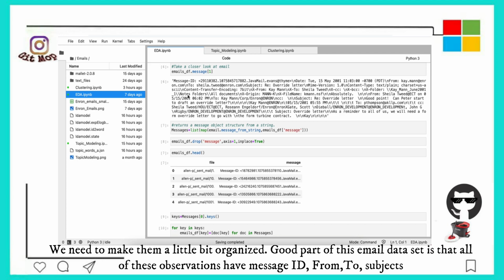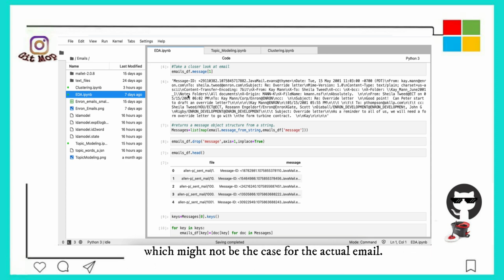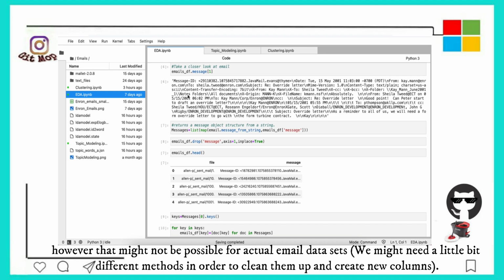The good part of this email dataset is that all of these observations have message ID, from, to, and subject, which might not be the case for actual emails. That's why here we utilize the keys in order to extract those columns. However, that might not be possible for actual email datasets. We might need slightly different methods in order to clean them up and create new columns.